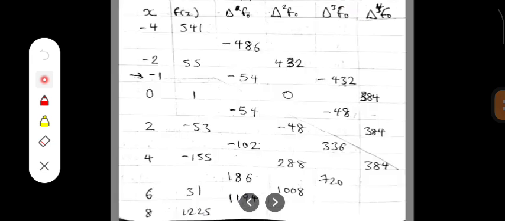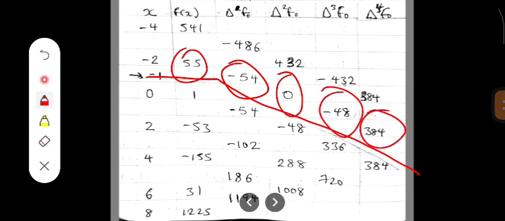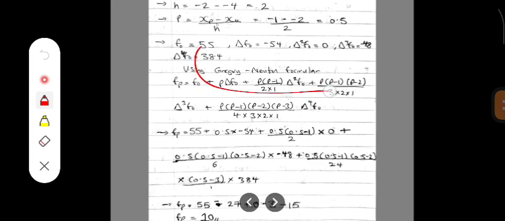Now from our table, let me draw out the values we'll be needing. This is -1. If you draw a straight line across it up to f of s and a slant line downward, we have this one here as our f of 0. This is our f of 0, delta f of 0, delta square f of 0, delta cube f of 0, then delta 4 f of 0. So we'll substitute that into the formula. f of p is equal to our f of 0.